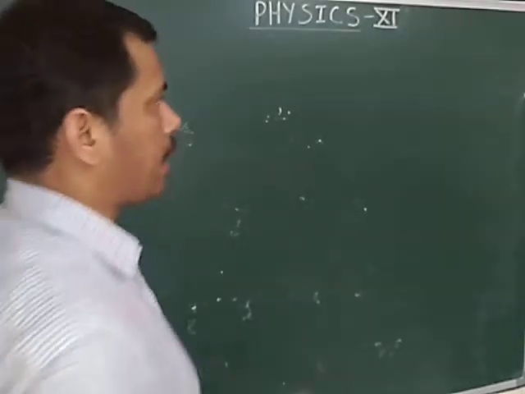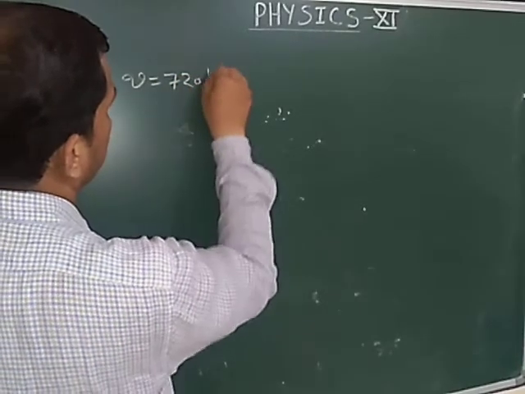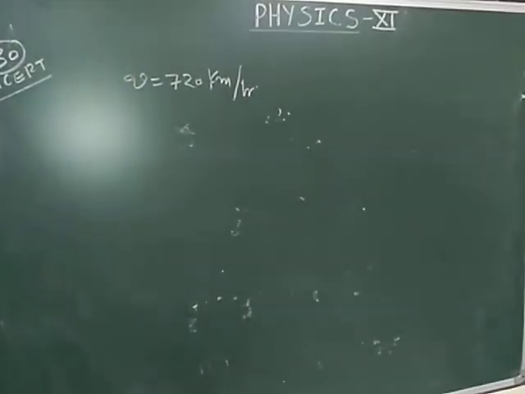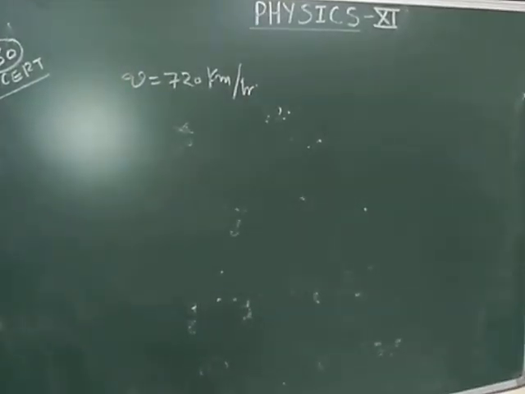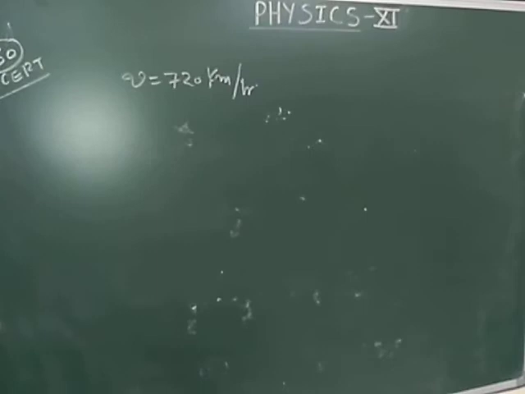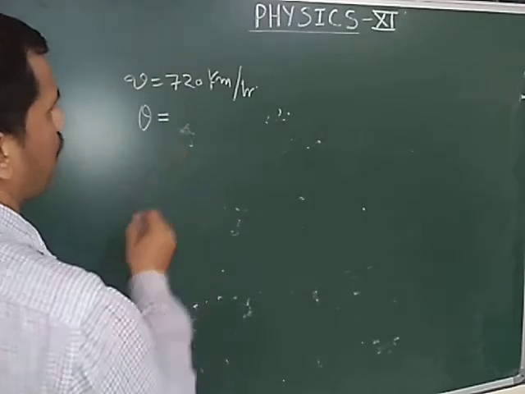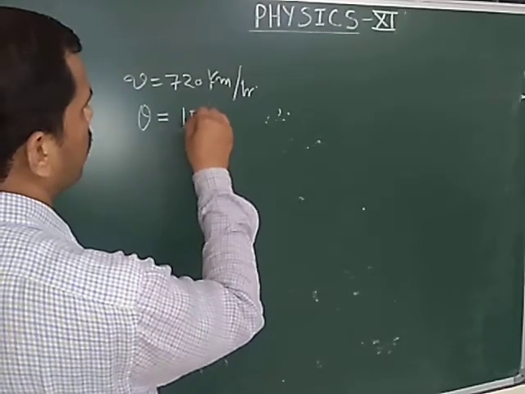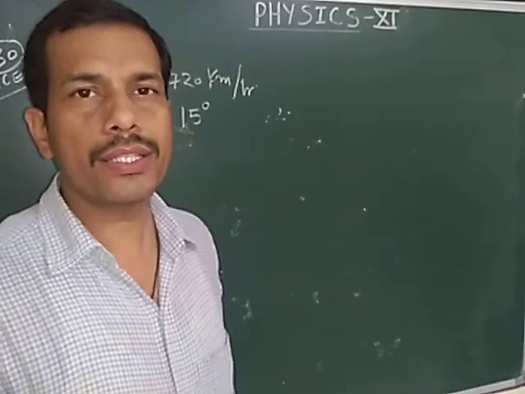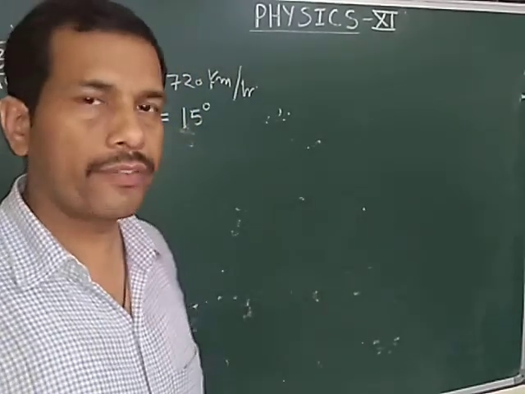In this question, an aircraft is moving with a speed of 720 किलोमीटर पर आवर in a circle, and the wings of the aircraft are making an angle of 15 degree with the radius of the circular path. Wings are making an angle of 15 degree with the radius of the path.